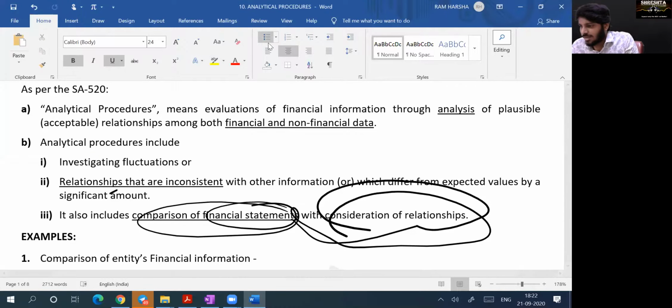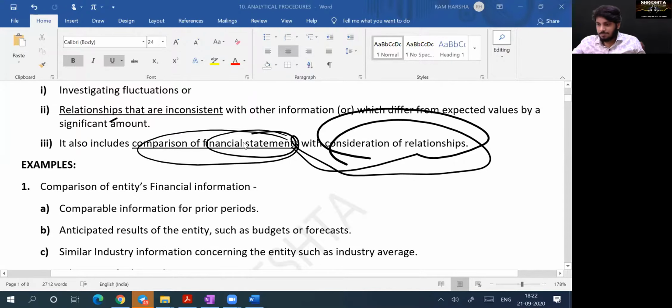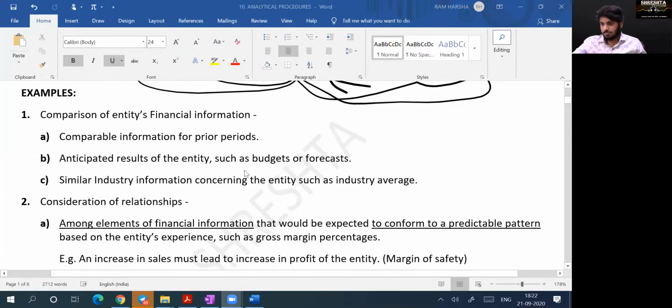Others kindly give me a reply. All of you understood clearly? I don't know how many of you have previously heard of analytical procedure. Examples. Sudhir, read the example. Examples. Comparison of entities' financial information.